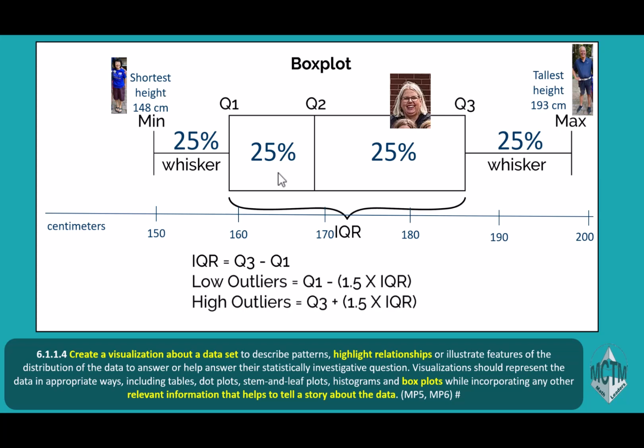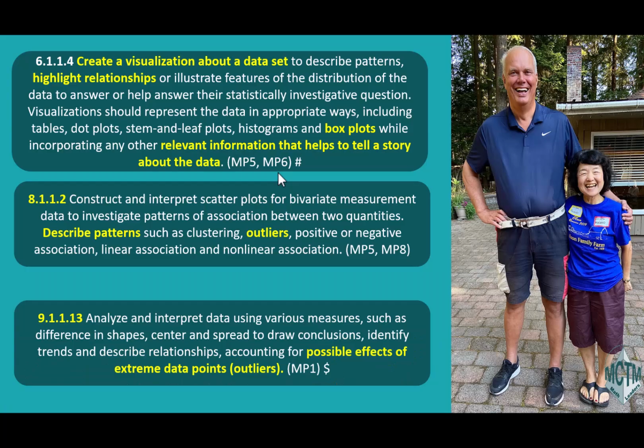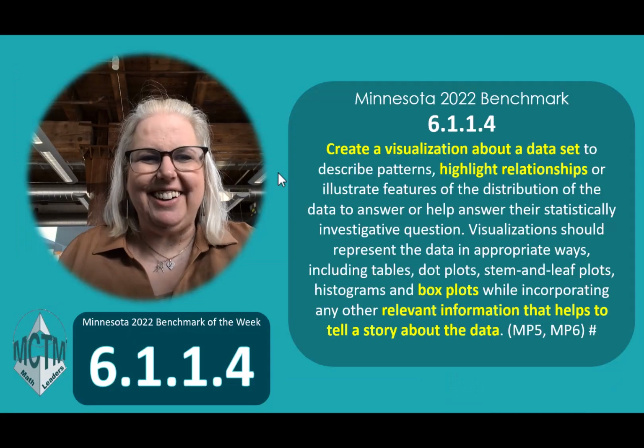Well, maybe Leonard and Masako are outliers. And so we used the equations that they'll learn later in other grades about outliers. And it turned out Masako was an outlier along with one other teacher in our school who was pretty short. But Leonard actually turned out, we had a lot of tall teachers, to be in the normal range and not an outlier. And so as you think about this, you can apply grade level learning to stuff that came before, but you can also extend learning and connect it to things that show up in the progression of the learning with our students.